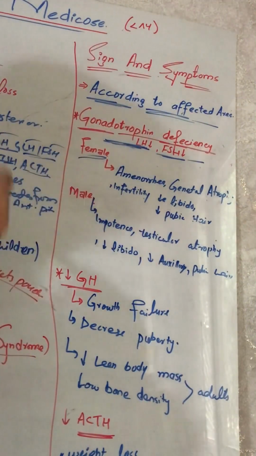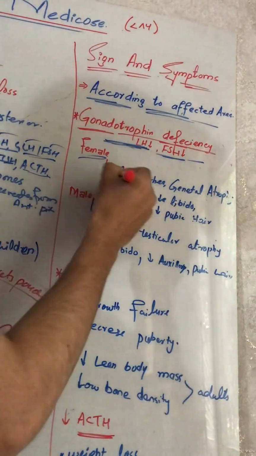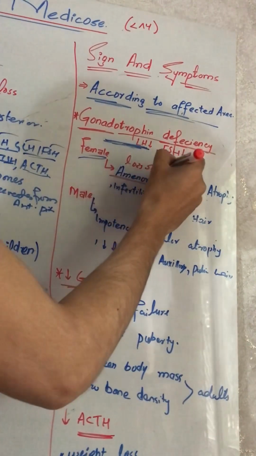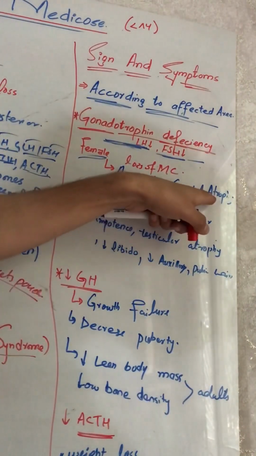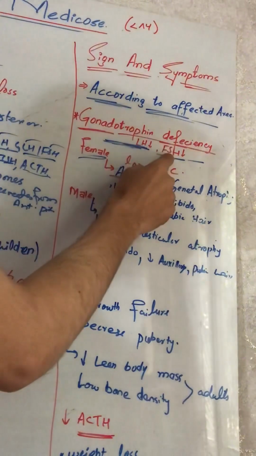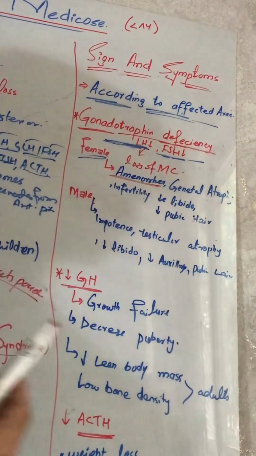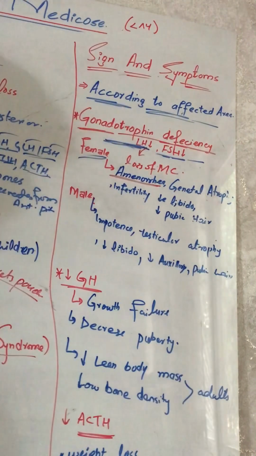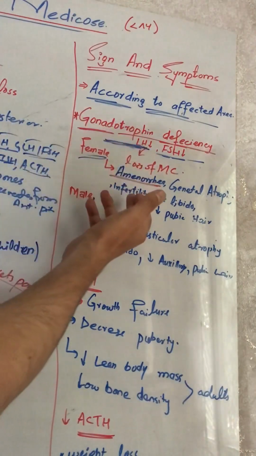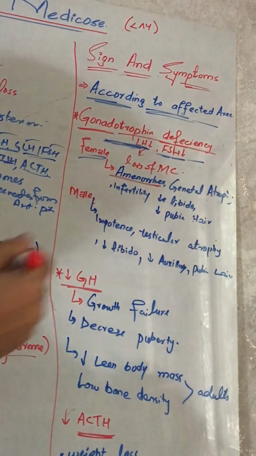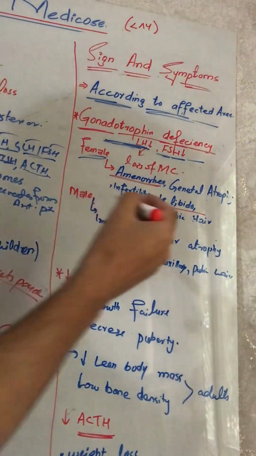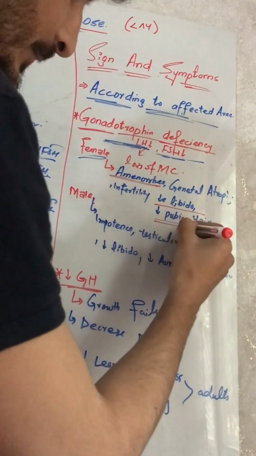In the female, which will be the symptoms? In the female, there will be amenorrhea, loss of the menstrual cycle, genital atrophy, a decrease in the genital organs, and infertility, because there will be no luteinizing hormone and no follicle stimulating hormone. Luteinizing hormone helps in ovulation, and follicle stimulating hormone stimulates the follicles for ovulation. So when there is no egg release, there will be no fertility, and the female becomes infertile. Decreased libido, which is a decrease in sexual desire, and decreased pubic and axillary hair.